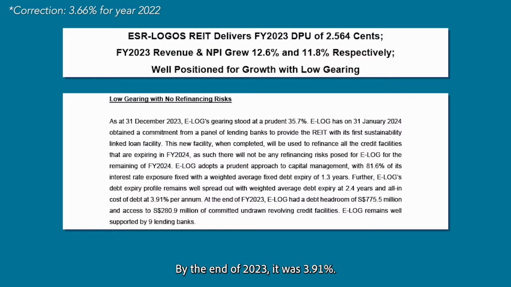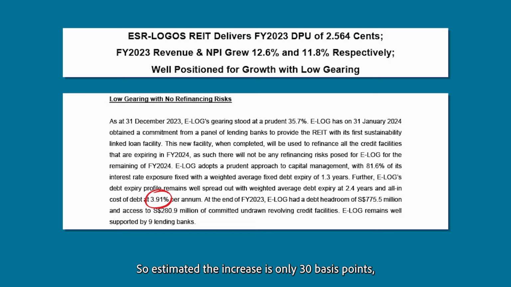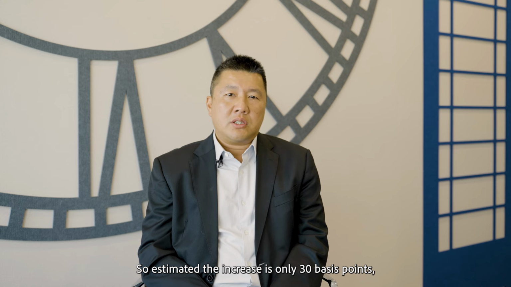So for our cost of debt itself, if you look at 2022, it was about 3.63%. By the end of 2023, it was 3.91%. So the estimated increase is only 30 basis points, which is about a 10% increase of our debt costs.